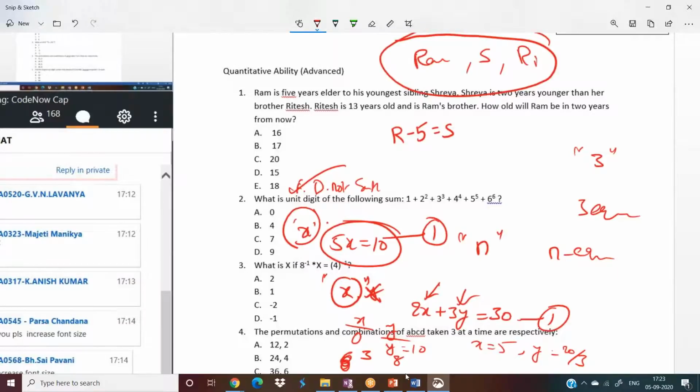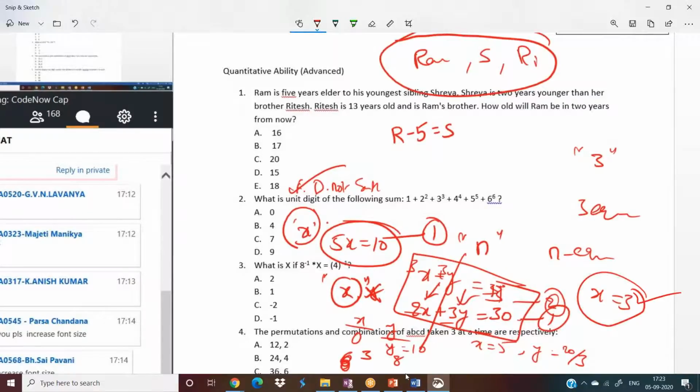But if I give you one more equation like x plus y equal to only 11, then by using the two statements, the two equations, you can find out the x value. How you will find? Multiply the second equation by 3: 3x plus 3y equal to 33. Minus, minus, minus, y gets cancelled. So 3x minus 2x equal to x equal to 33 minus 30, that equal to 3. You will get unique value for x. Until you have second equation, we cannot find out the value of x, right?